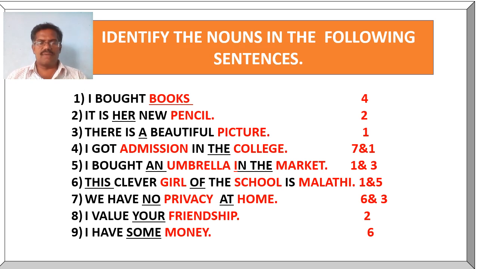And in the seventh example, privacy and home are the nouns and the clue words are no, at, and friendship is the noun and your is the clue word, I mean the possessive adjective, and money is the noun and the clue word is some.